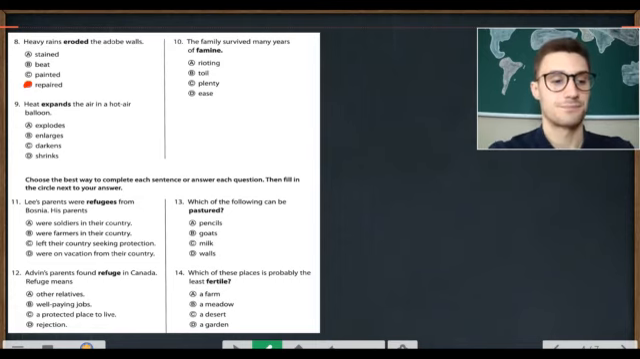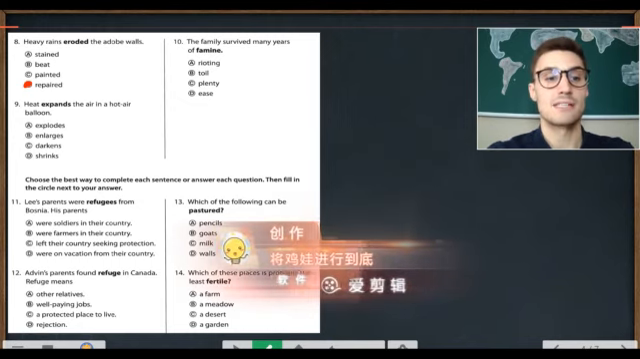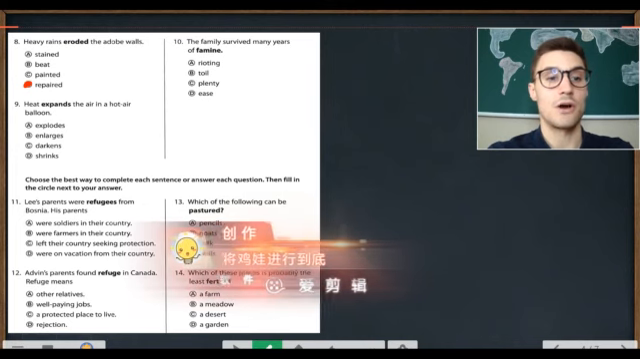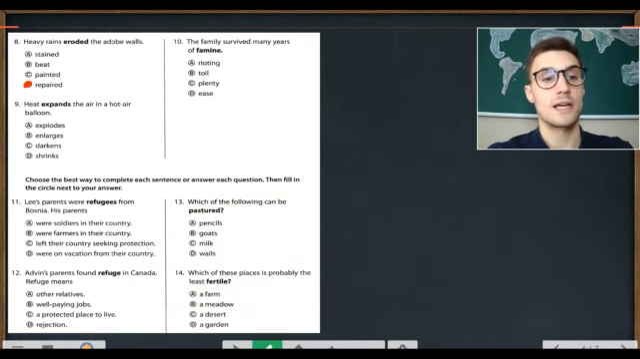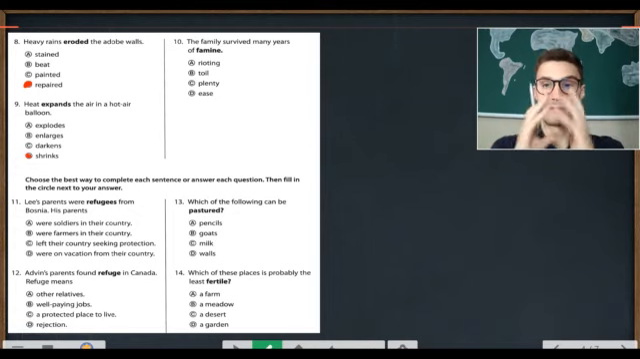Number 9. Heat expands the air in a hot air balloon. Now what's an antonym for expands? A. Explodes. B. Enlarges. C. Darkens. D. Shrinks. Heat expands the air in a hot air balloon. It expands and D. Shrinks.